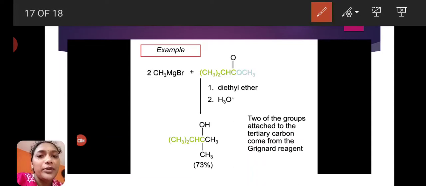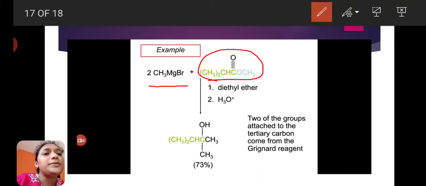Here one example reaction is there. Two moles of methyl magnesium bromide, which is a Grignard reagent, react with one ester. This one is the ester.